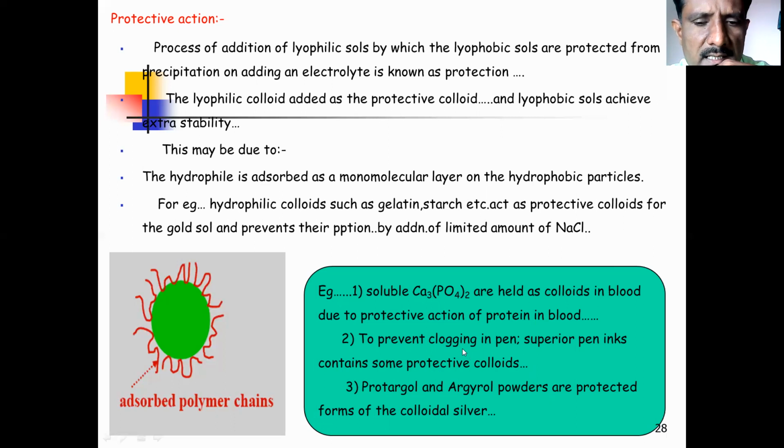Means in that ink no clogging will be observed, and due to prevention of clogging, we experience better writing with such a pen. So in high-priced ink, protective colloids are generally added to prevent clogging. Protargol and argyrol powders act as protective forms to form colloidal silver.